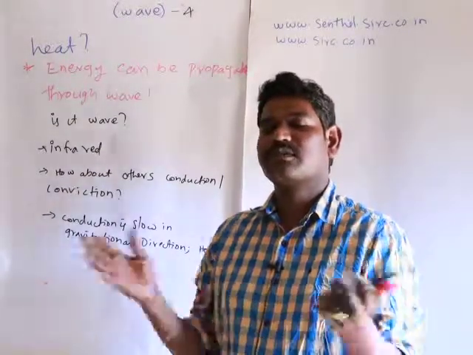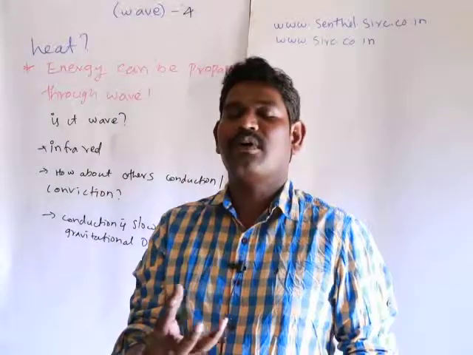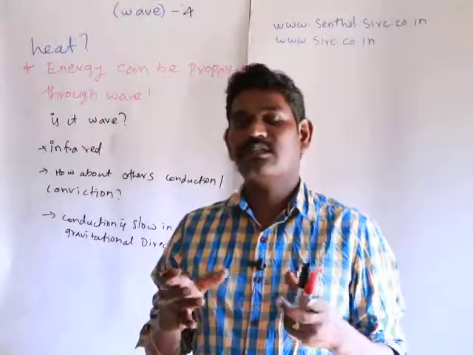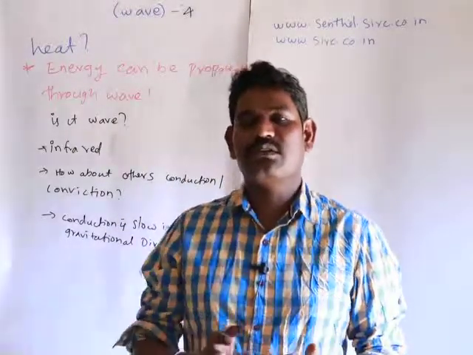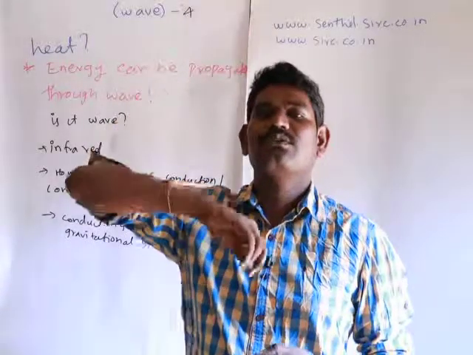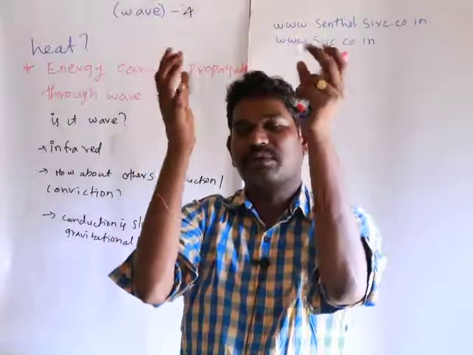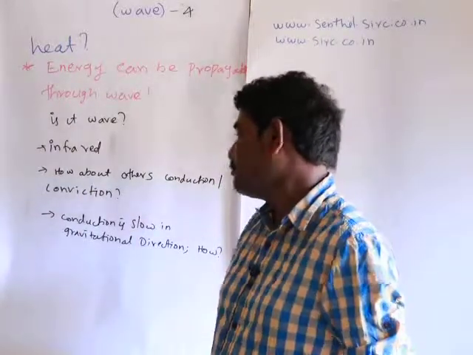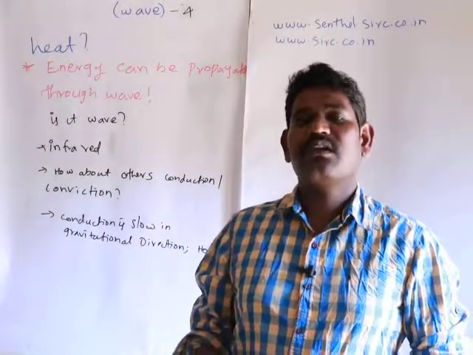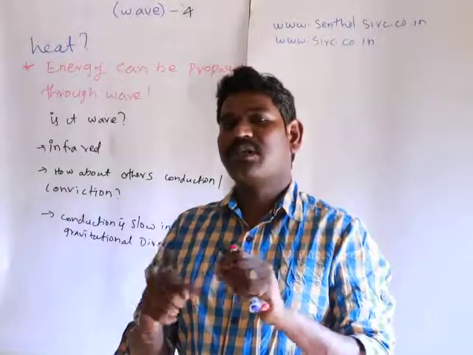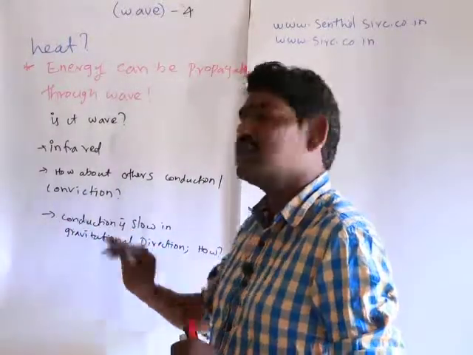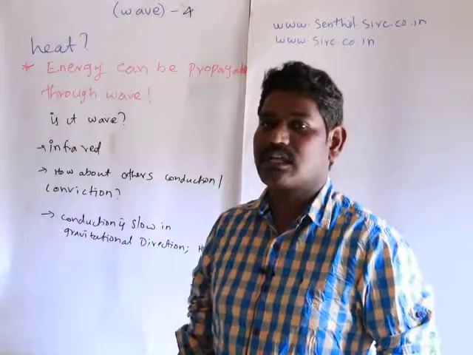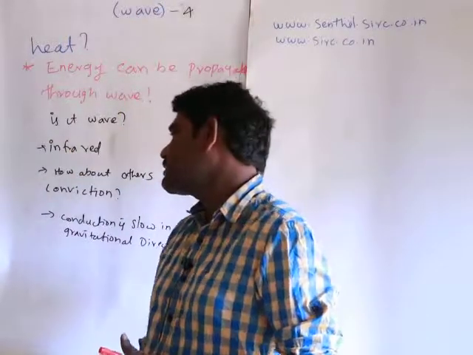When we are heating it, its volume is increased, and because of the increased volume its density is reduced, so it will go up. When it reaches the higher temperatures, again it comes back to the ground. This is by means of convection. But in the case of conduction, it is possible in 360 directions, in all directions, whereas convection is always in the anti-gravitational direction. It is always towards the upside.